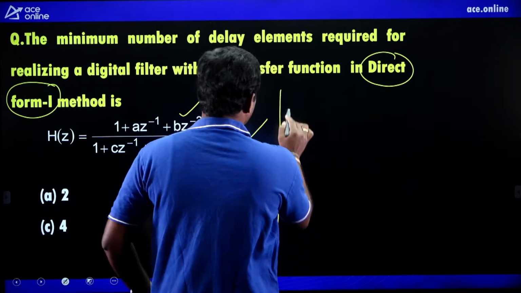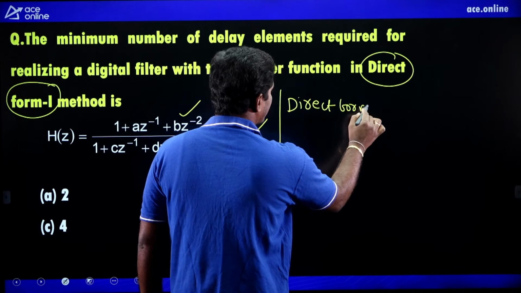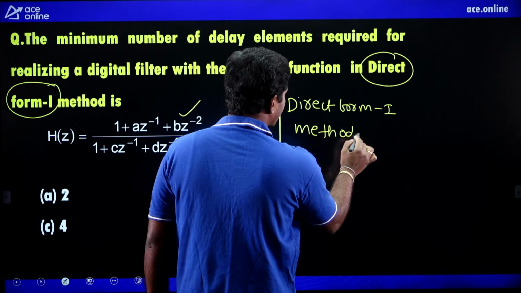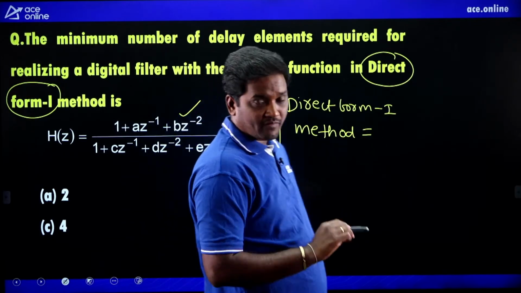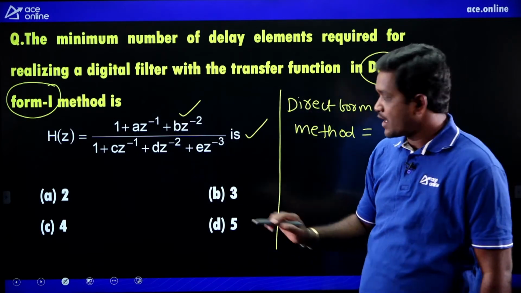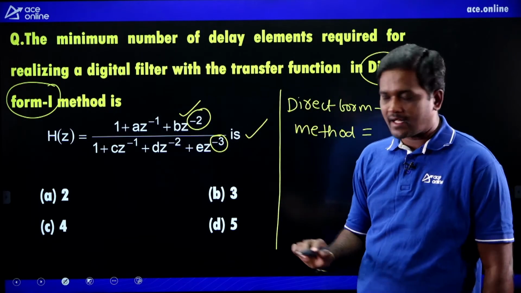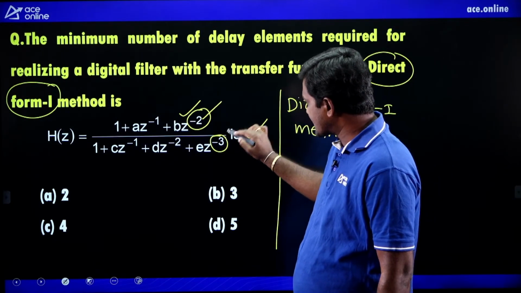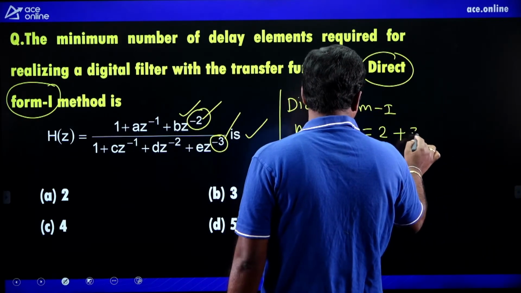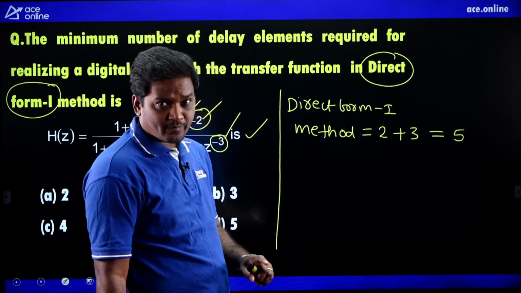See, in the direct form 1 method, how to find the number of delay elements? See here, the numerator and denominator. The logic is maximum delay in the numerator plus maximum delay in the denominator. Maximum delay in the numerator is 2, maximum delay in the denominator is 3. So the number of delay elements is 5.